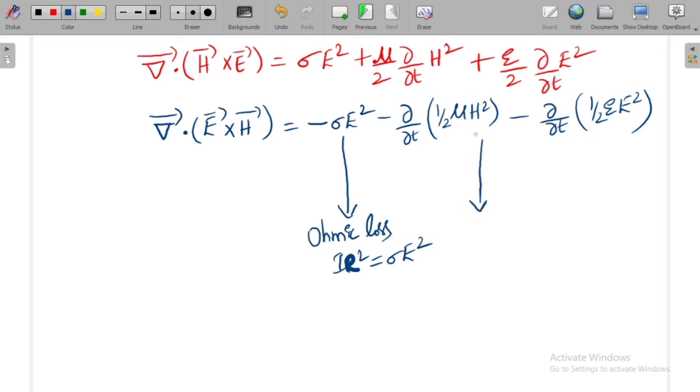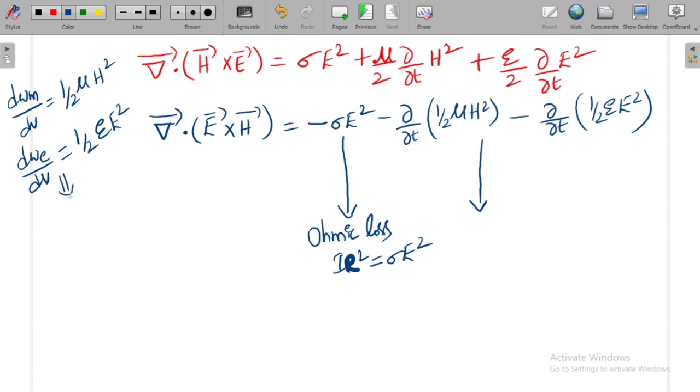It is the rate of change of, we have seen this in our video where we derived the energy density, the magnetic energy density dWm by dV. We derived this as half mu H square, and the energy density in the electric field dWe by dV, we derived this as half epsilon E square, right? This is called the energy density in electric fields. Similarly, this is called the energy density in magnetic fields, right?